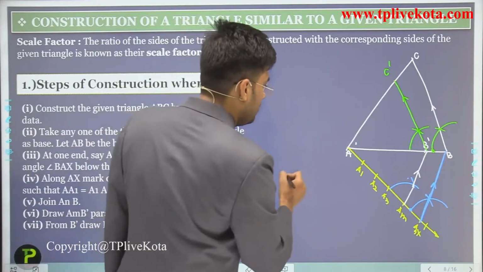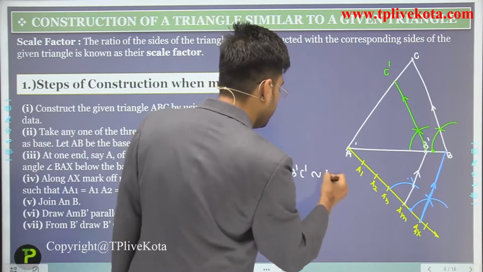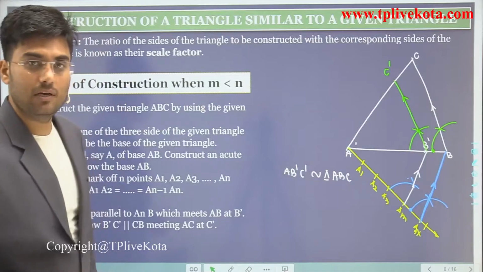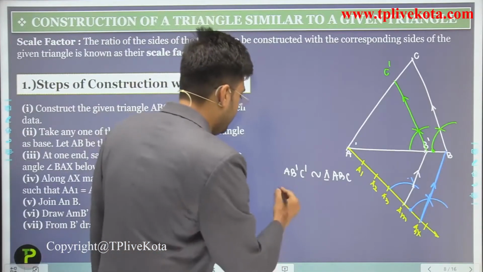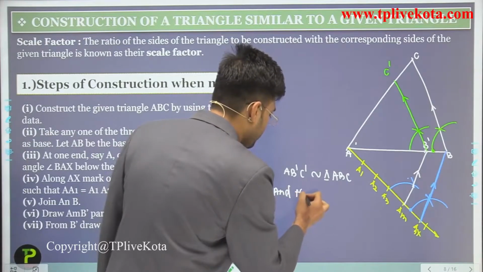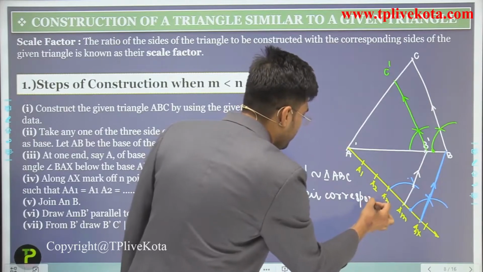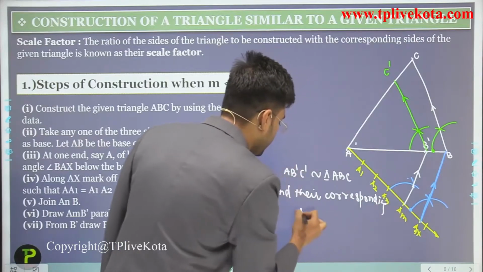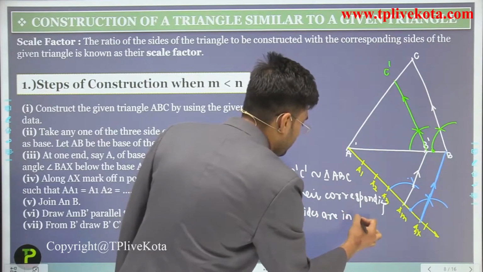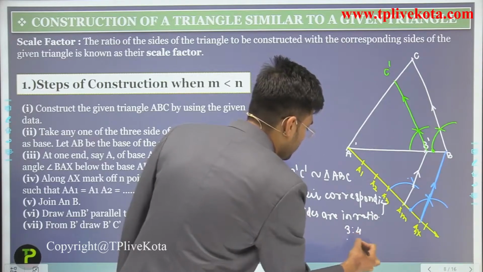here triangle A B dash C dash is similar to triangle ABC, and their corresponding sides are in ratio 3:4.